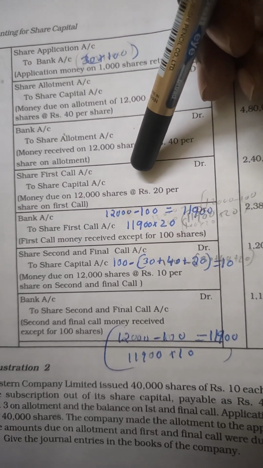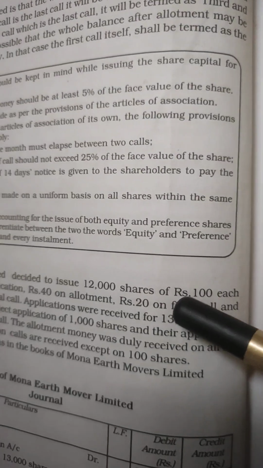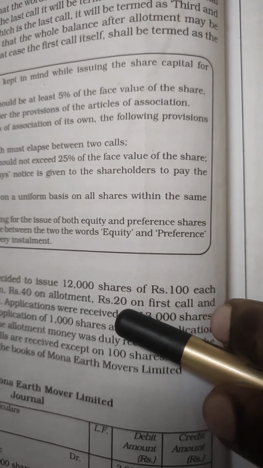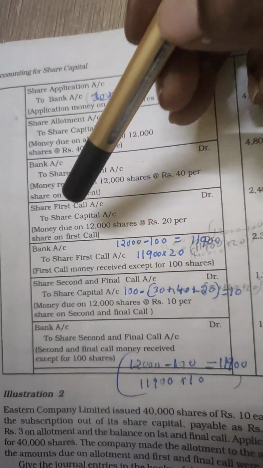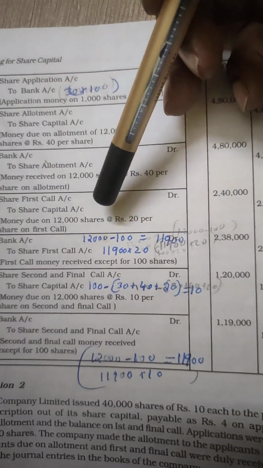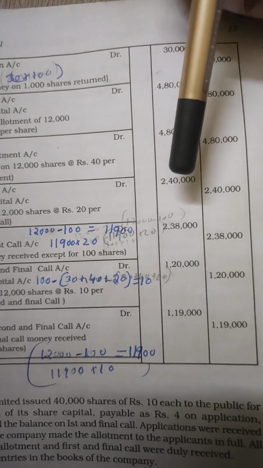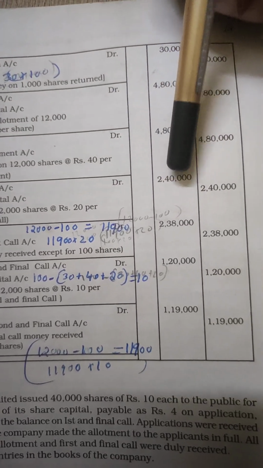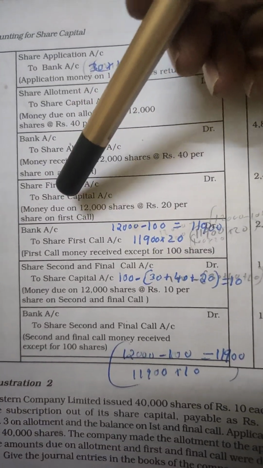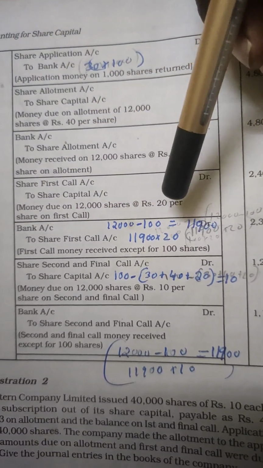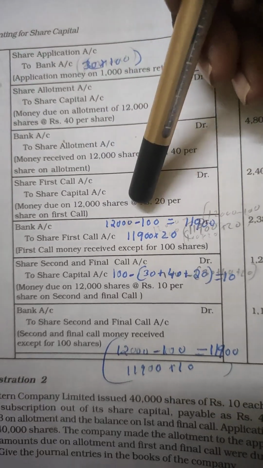The money per share is 20, number of shares is 12,000. So the amount will be 12,000 into 20. The amount will be 2,40,000 debit and 2,40,000 credit. The narration will be money due on 12,000 shares at rupees 20 per share.